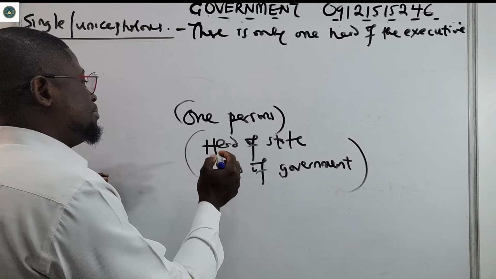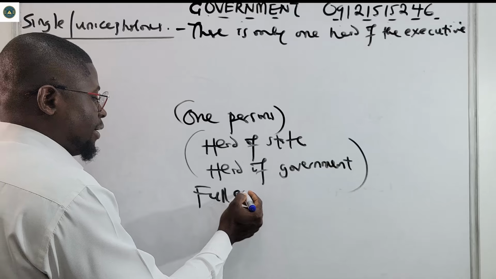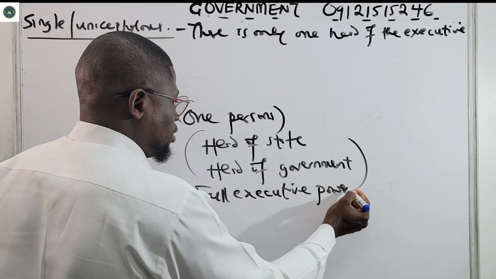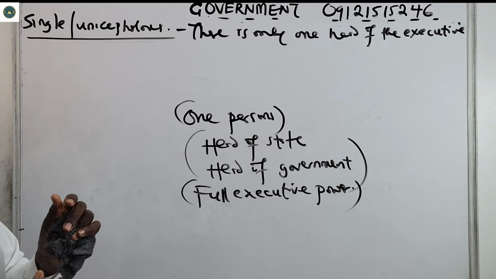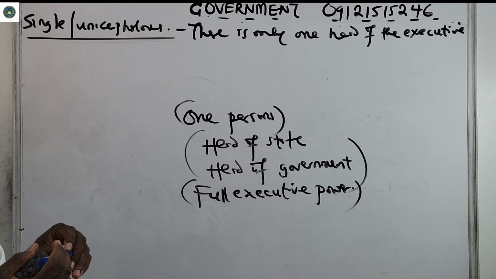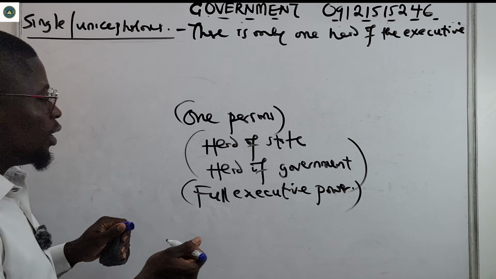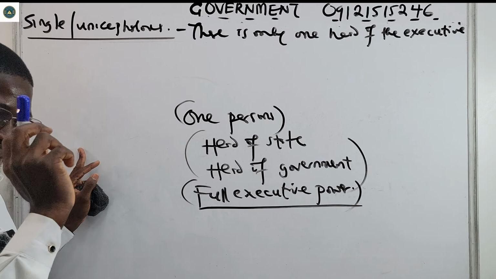He has full executive power. The person that I'm talking about here has full executive power, and it rests on that one person alone.